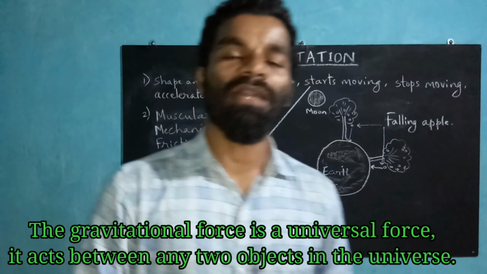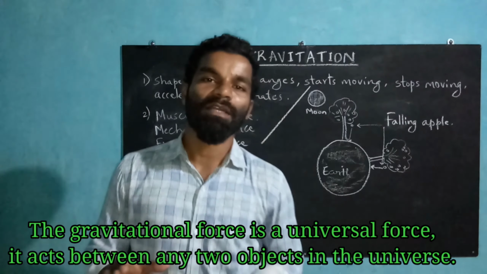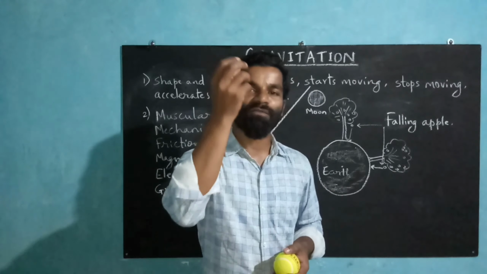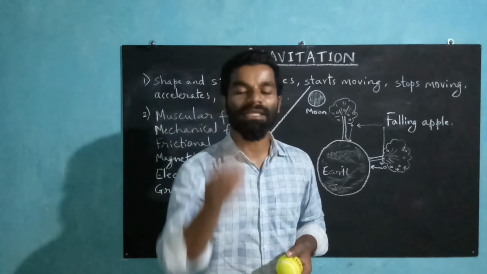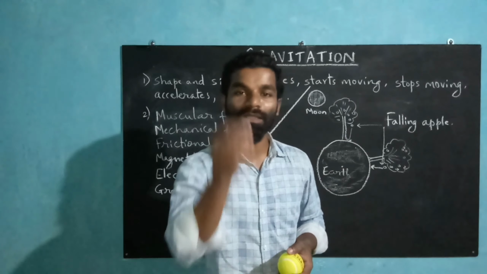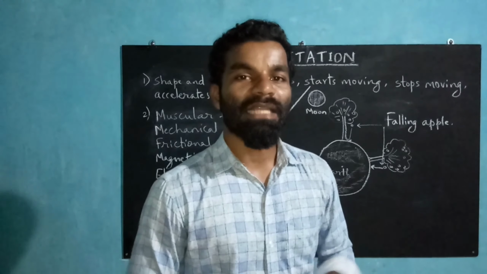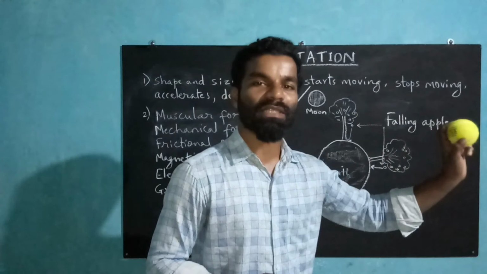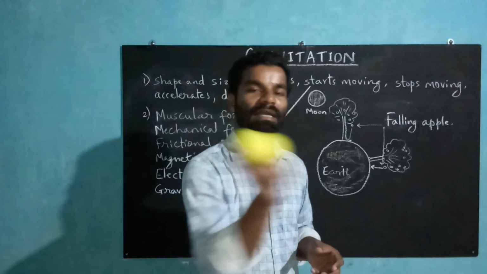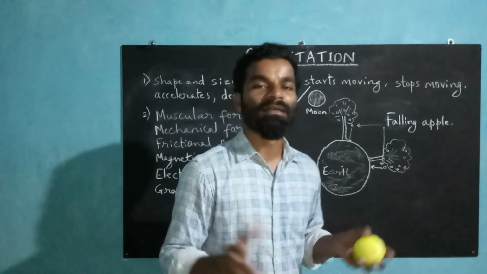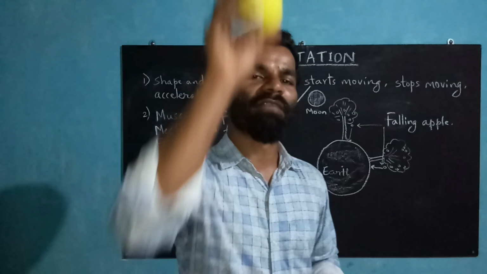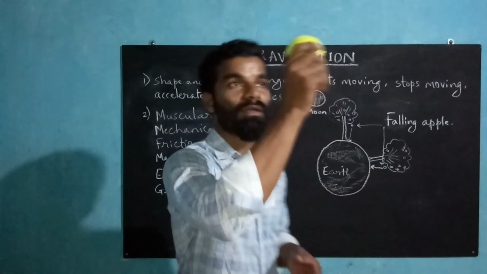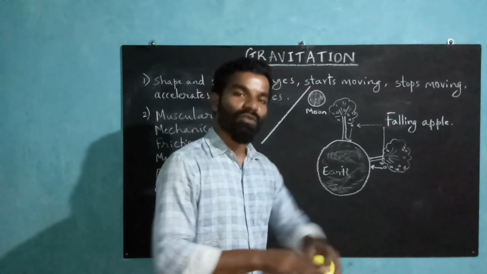Now this phenomenon of gravitation was discovered by Sir Isaac Newton. So he observed an apple falling down from a tree directly vertically downwards onto the ground, on the surface of the earth. He never saw an apple flying off or going in a horizontal direction or going in a slanting direction or any other direction. He always saw it falling directly vertically downwards, or in other words perpendicular to the earth's surface.